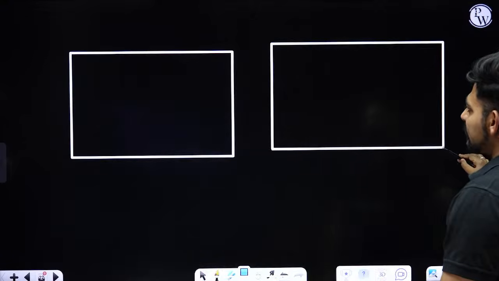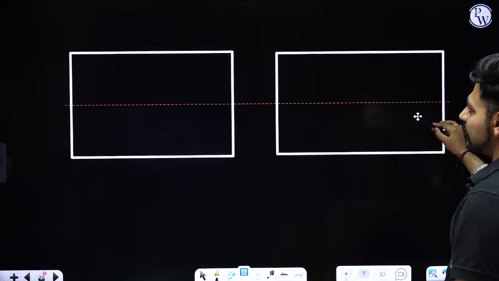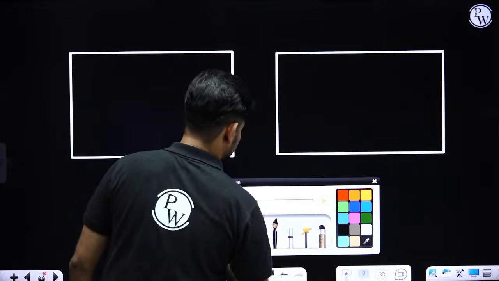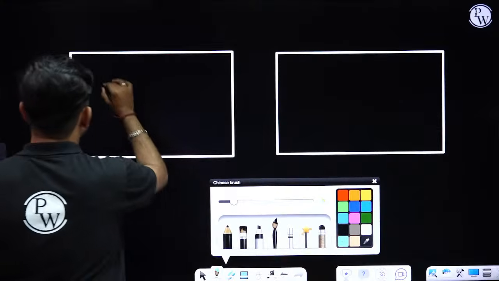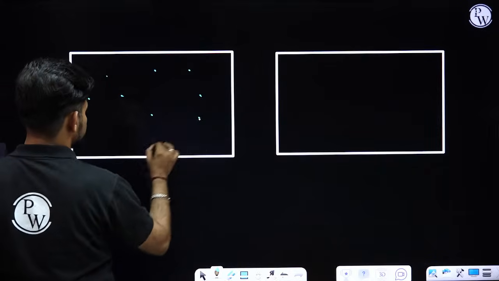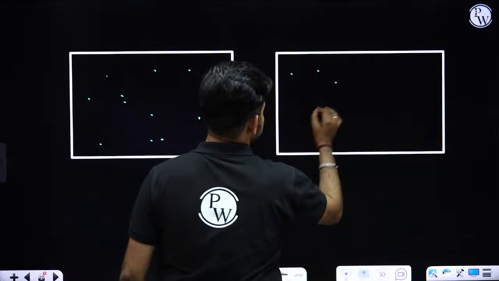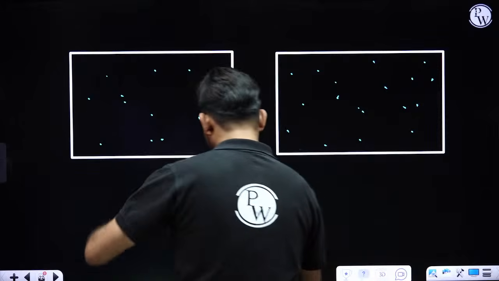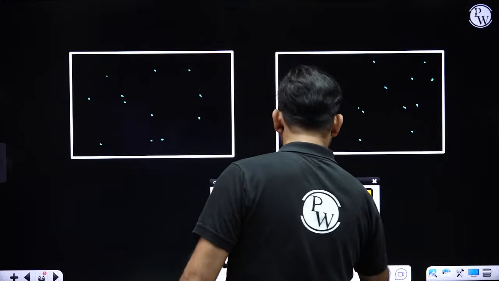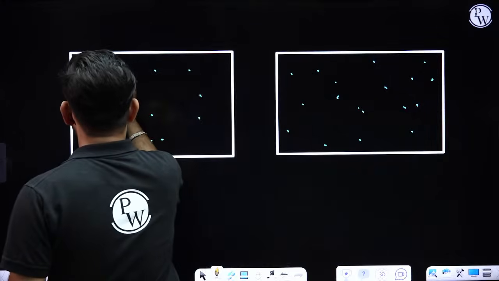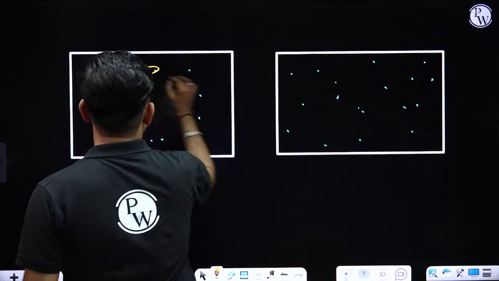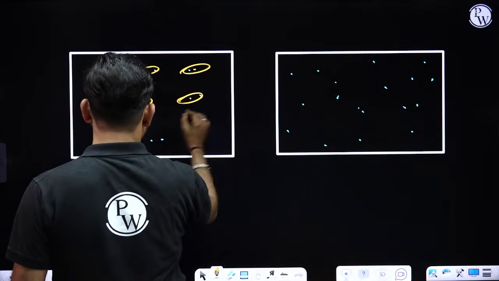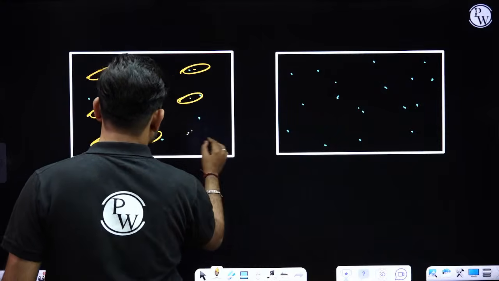So, we have taken slides of one dense regular tissue and one dense irregular tissue. Okay. Suppose this is the matrix or ground substance. Now, for one slide, you are observing cells arranged in a proper manner with fibers.